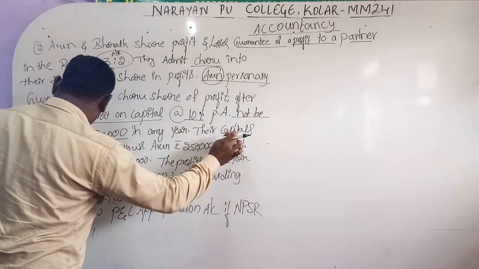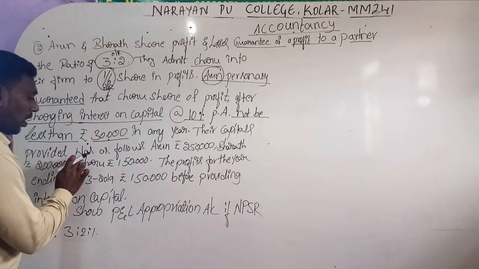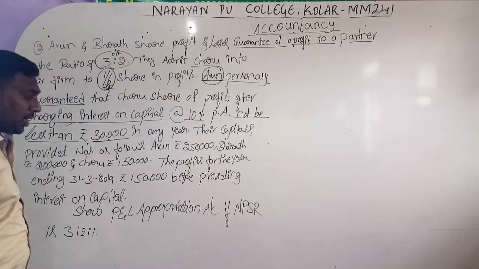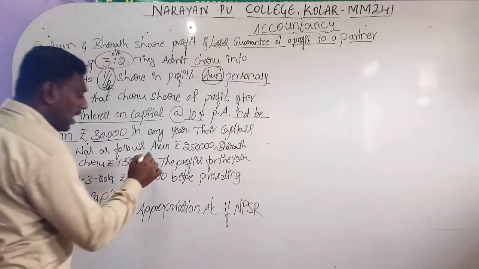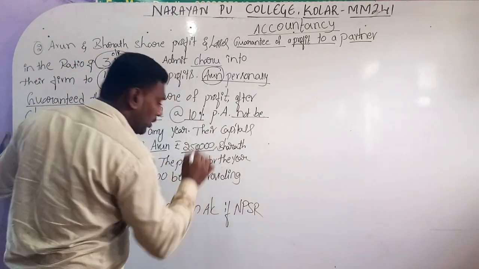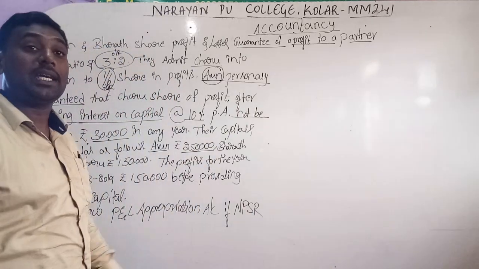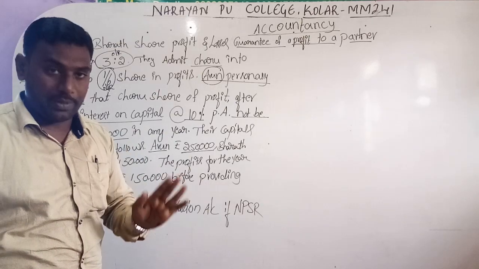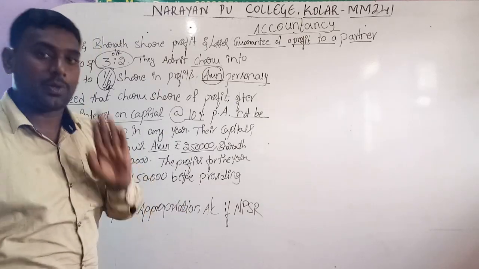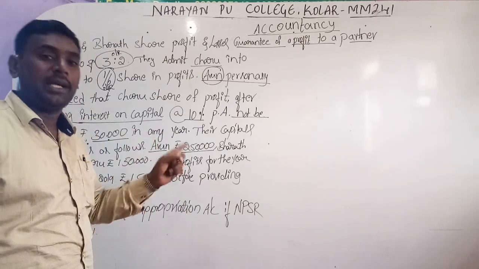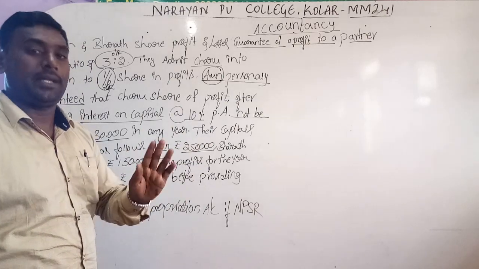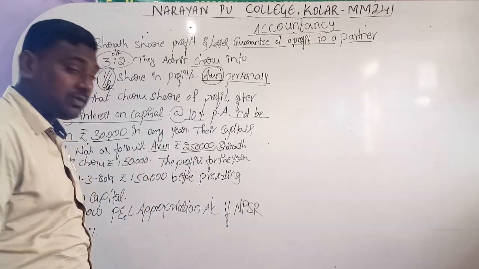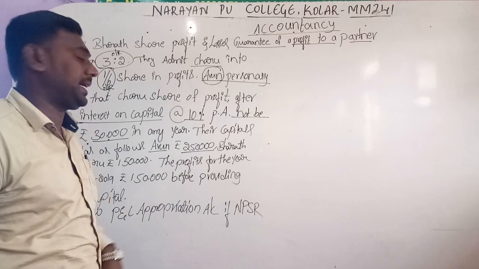Now their capitals provided was as follows. So their capital details are given. Arun invested rupees 2,50,000. In the profit and loss appropriation account, we won't consider the capitals or the drawings. We should consider interest on capital and interest on drawings, because we are distributing, not gathering.